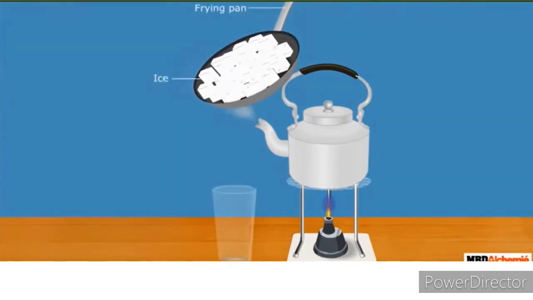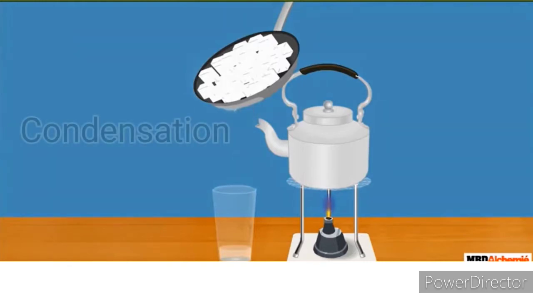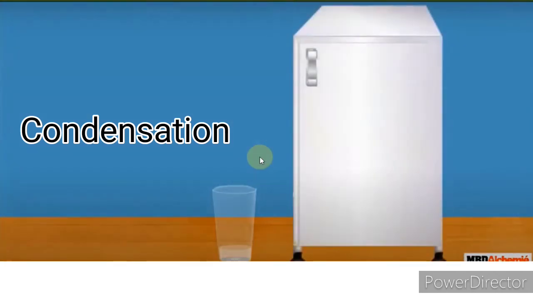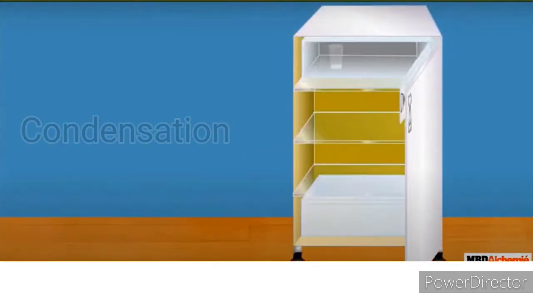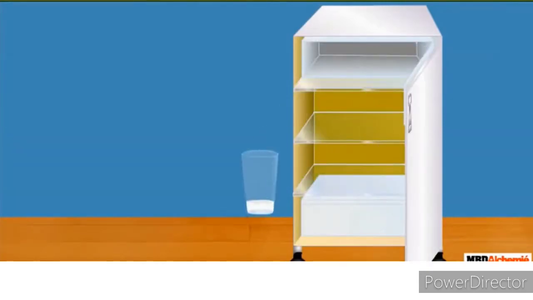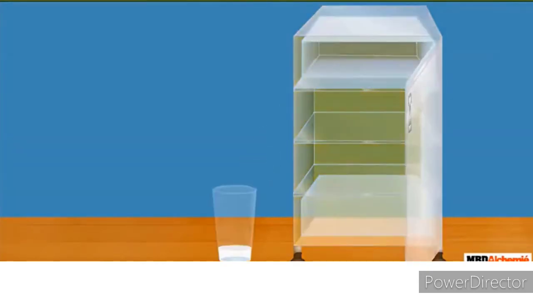You will notice that the steam condenses into water droplets, and the water droplets trickle down the side of the frying pan and then start falling down, which we collect in the water glass. Students, this change is condensation, and now the glass we put in the freezer, this is freezing, and the water again changes into ice cubes. Okay.